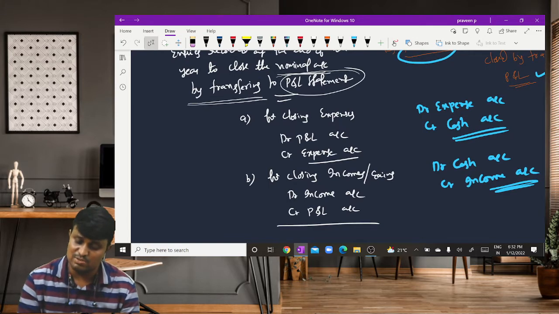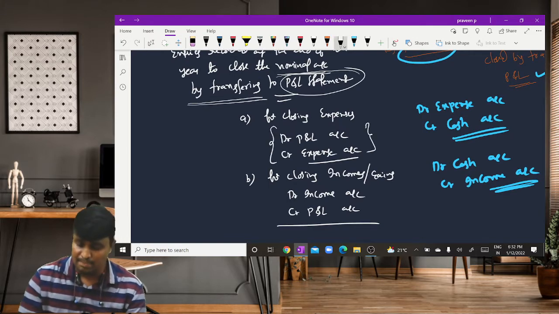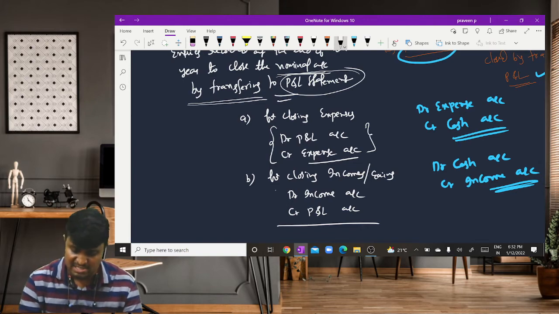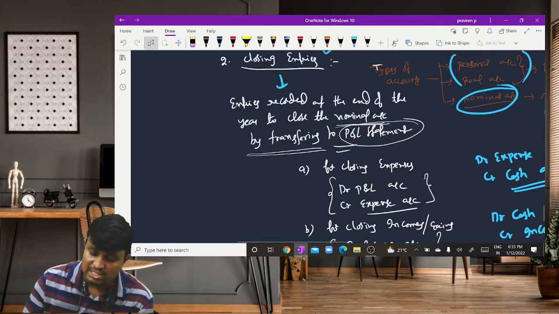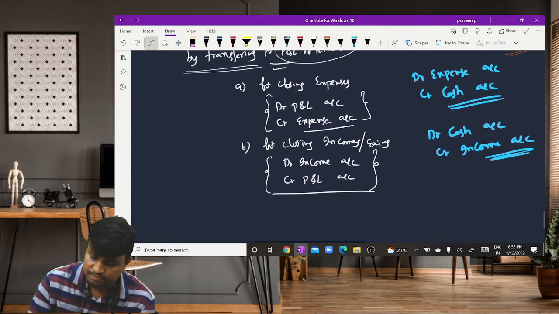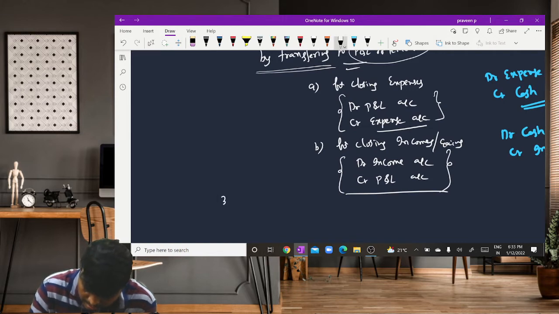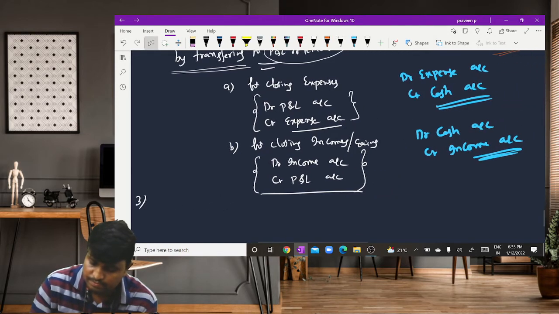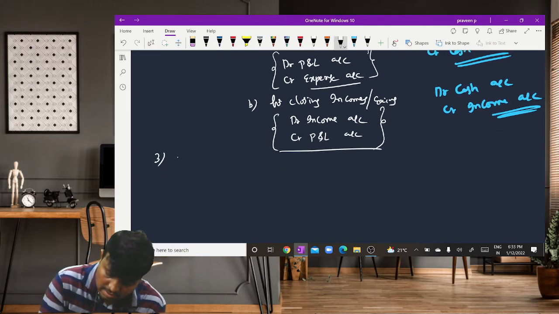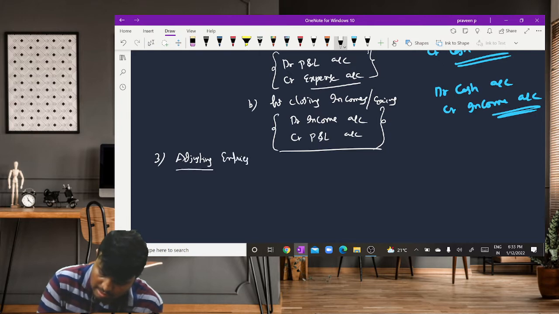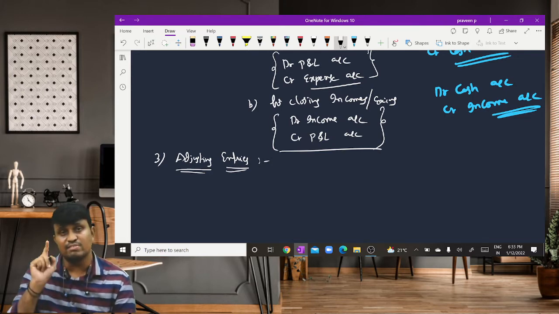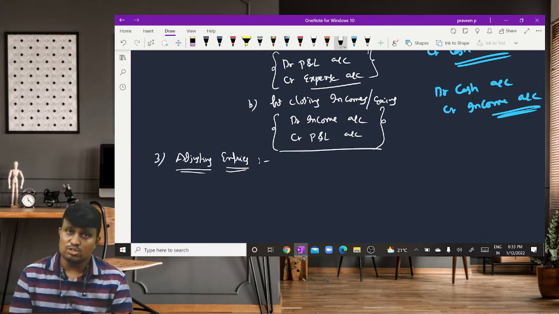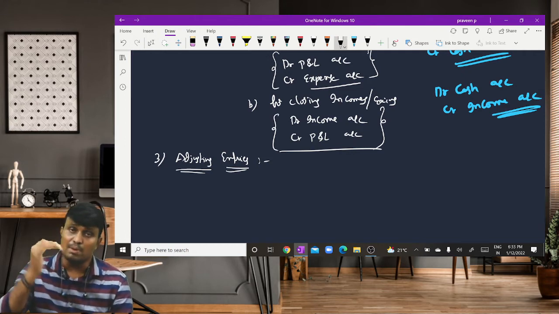So for closing the expenses, what is the entry to be recorded? Debit profit and loss account, credit expense, and debit income account, credit profit and loss account. Okay, so that is nothing but what? Closing entries. Next, coming to the third one, adjusting entries. So remember this one, and this is very important while preparing the financial statements. So we will discuss it again at the time of published accounts.